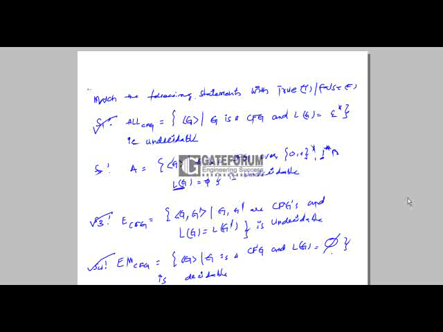So 1 star, that is regular, intersection CFL is a CFL. Why? Because CFLs are closed under intersection with regular sets. So this reduces to a CFG, and then S2 will be equivalent to S4. For a given CFG, we can show whether it accepts the empty language or not with the help of a precedence graph. So this is decidable, but the statement says it is undecidable. So we can say that statement S2 is false.